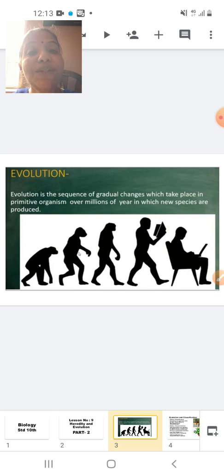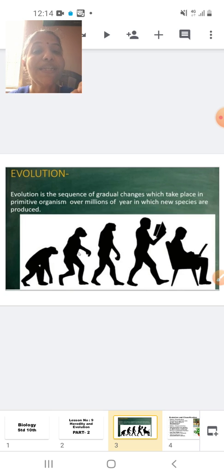Now, here we try to define evolution. What is evolution? Evolution is a change. It is a gradual and sequential change which takes place over millions of years. And because this sequential and gradual change takes place for millions of years, it converts primitive organisms into newly developed organisms. Okay, this is what you call evolution. So let's define evolution here.